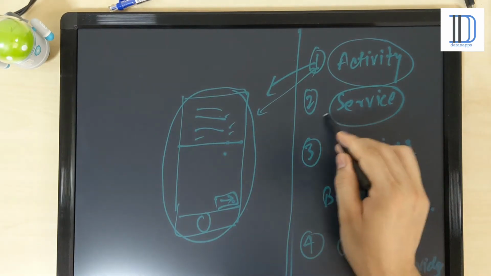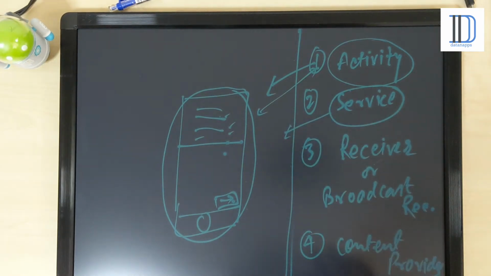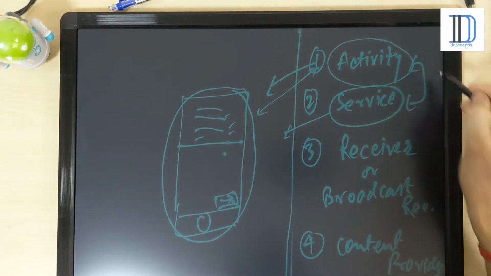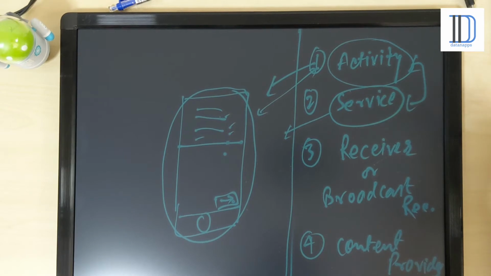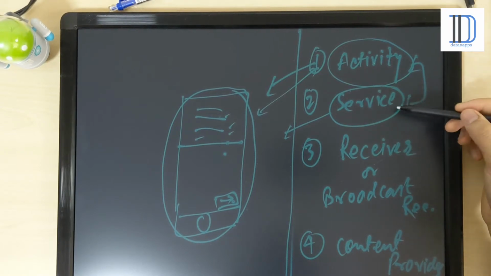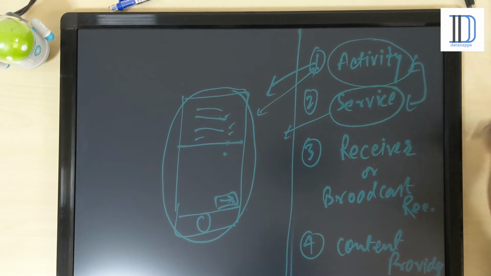So what about the service? Service is also a very important component. I think all are important, but these two are the basic ones, which are used most. A service is a component which runs in the background and performs a long running operation. Even if your application is not running, the service related to that application will continue running.